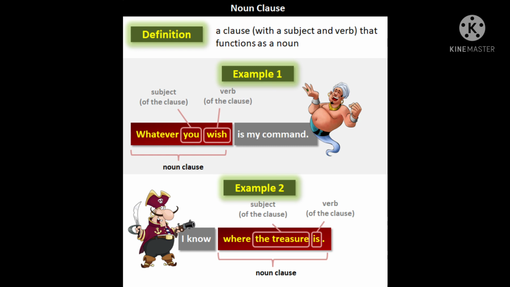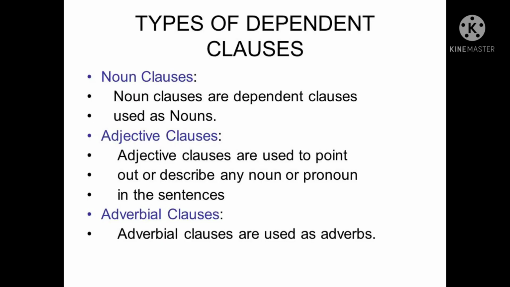Remember, a noun class takes the place of a noun in the sentence. If we don't have a proper noun in the sentence, we can consider a noun class as a noun. So, noun classes are dependent classes used as nouns. Adjective classes are used to point out or describe any noun or pronoun in the sentences.